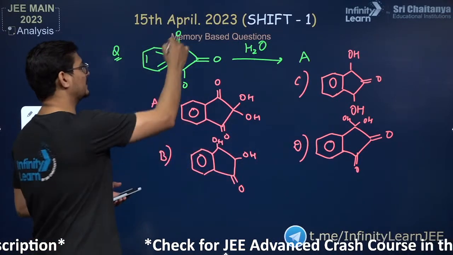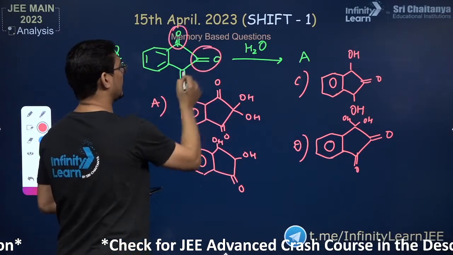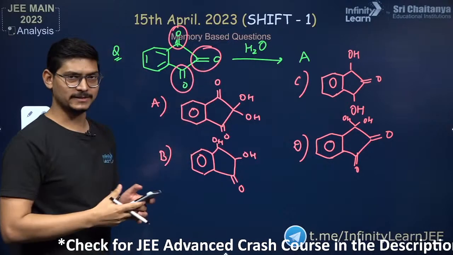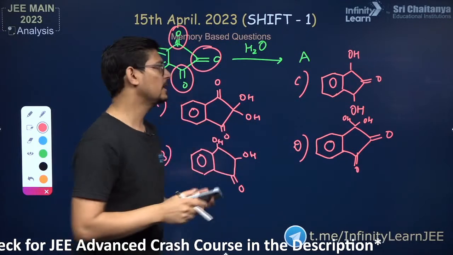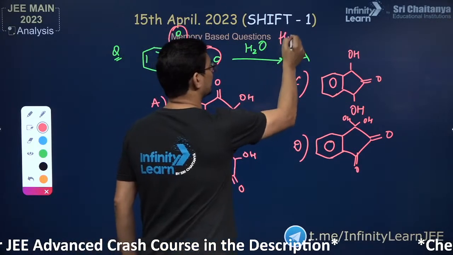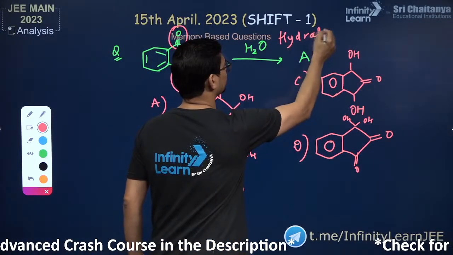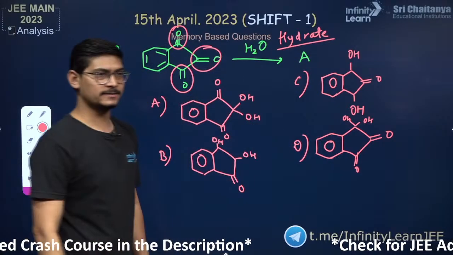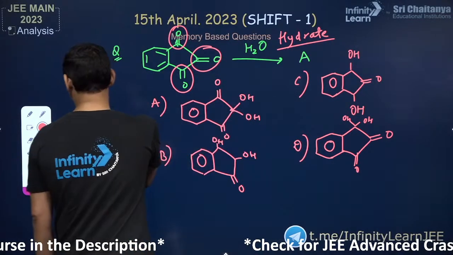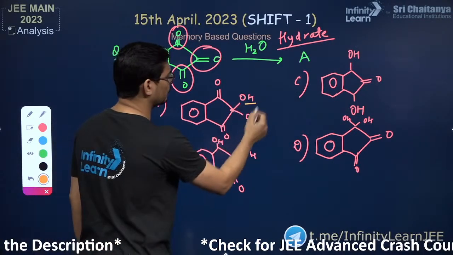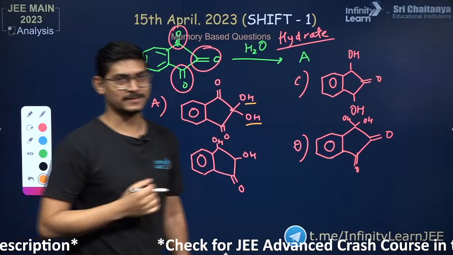Yes. So actually guys, there are 3 carbonyl groups, and please remember, whenever aldehydes and ketones react with water, it's a hydration reaction. Aldehydes and ketones form hydrates. Now generally hydrates are unstable, right? Generally hydrates are unstable because a carbon with 2 OH groups is unstable because of the minus I effect, okay?